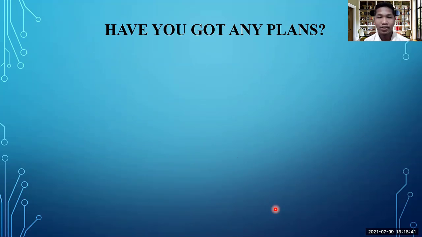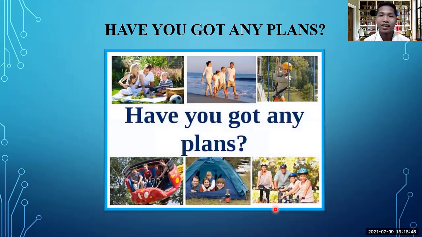Let me ask you a question. Have you got any plans? Look at this activity, look at this picture. So there are 6 different pictures here. These are the plans that you should propose yourself, and you can talk about it by using future. So for example, you say I will go to the beach, or I'm going to the beach next week or something like that. Or we can say I am playing at the beach now, for example.